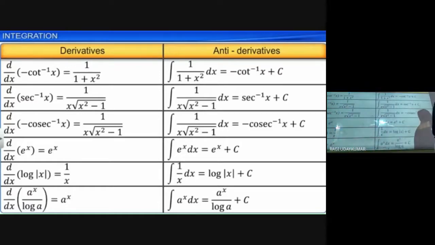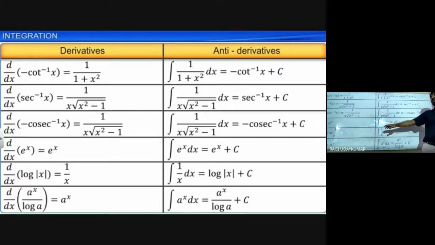What is the differentiation of sin inverse x? 1 by root over 1 minus x square. The differentiation of cos inverse x is minus 1 by root over 1 minus x square. So integration of 1 by root over 1 minus x square you can take as sin inverse x plus c or minus cos inverse x plus c. In the same way, integration of 1 by 1 plus x square dx can be taken as tan inverse x plus c or minus cot inverse x plus c. Integration of 1 by x into under root of x square minus 1 can be taken as secant inverse x plus c or minus cosec inverse x plus c.